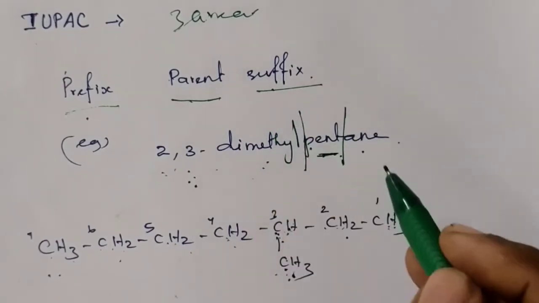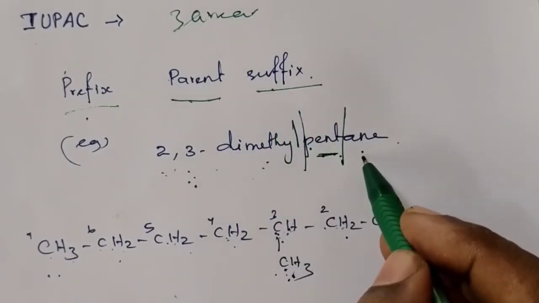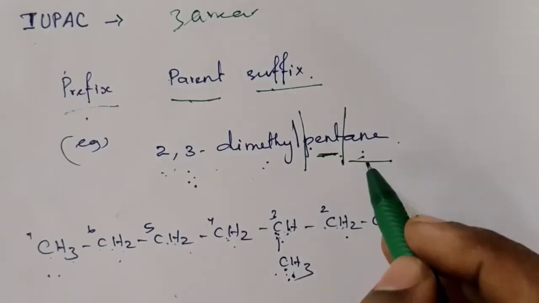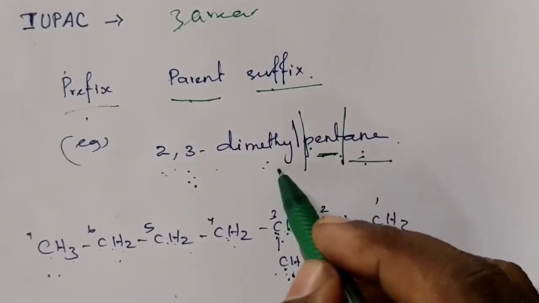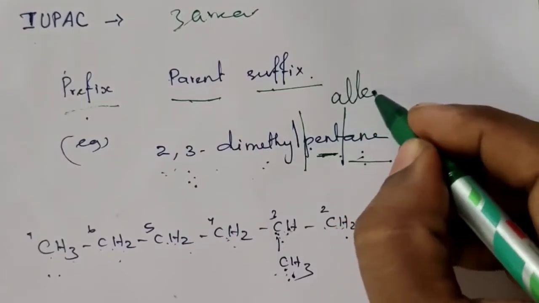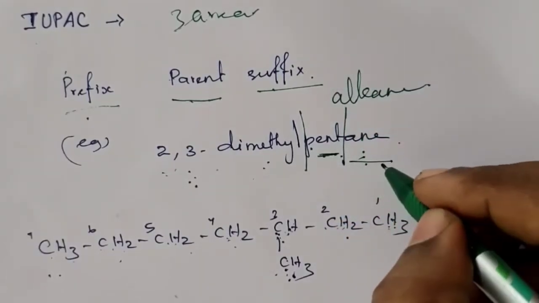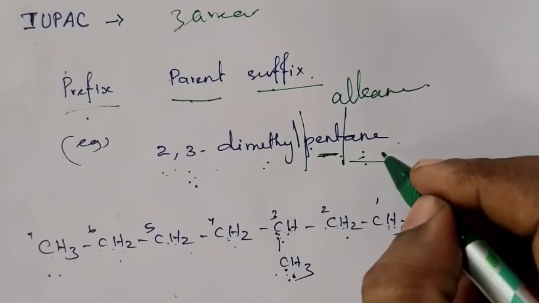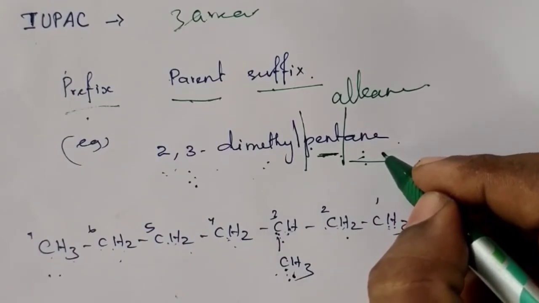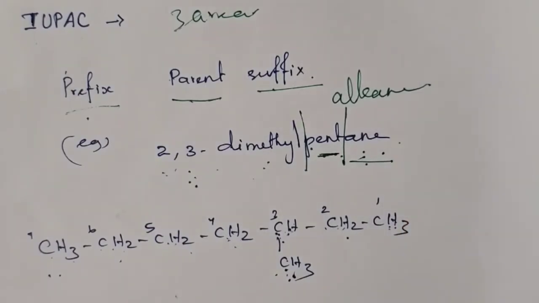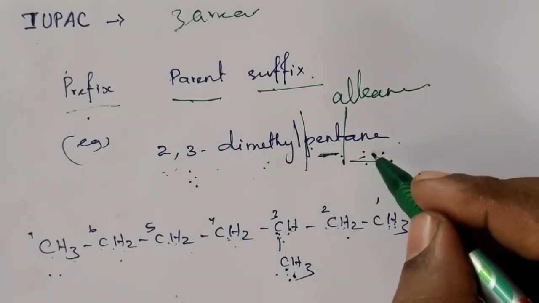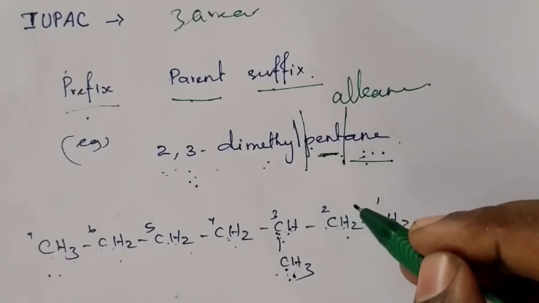The suffix, here ANE, tells us the given compound is an alkane. That means from the suffix we can understand the functional group present in the compound. Here it is ANE, that means it is a single bonded compound.